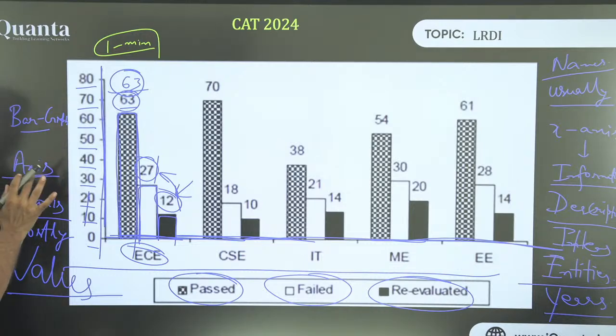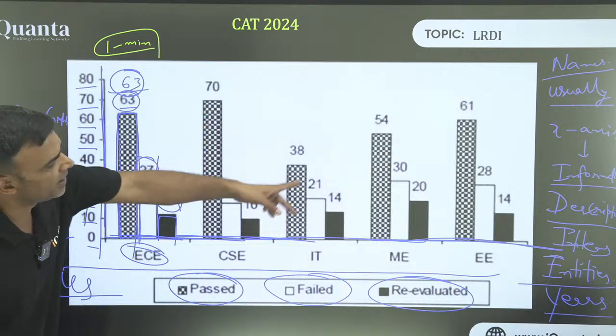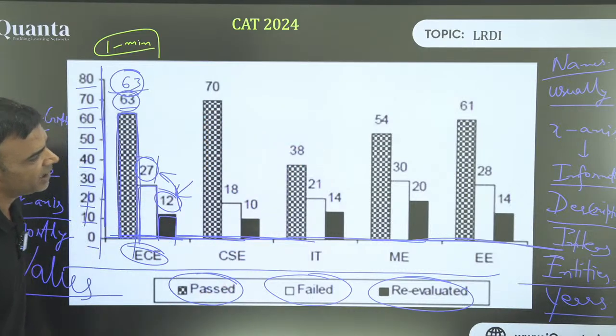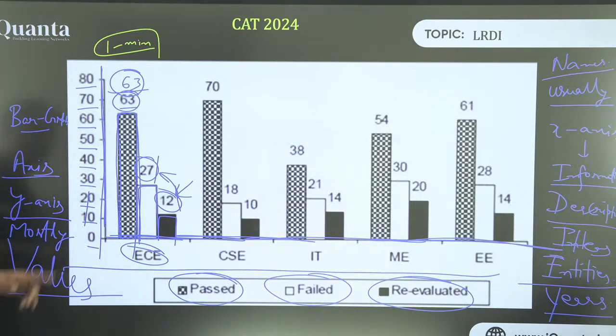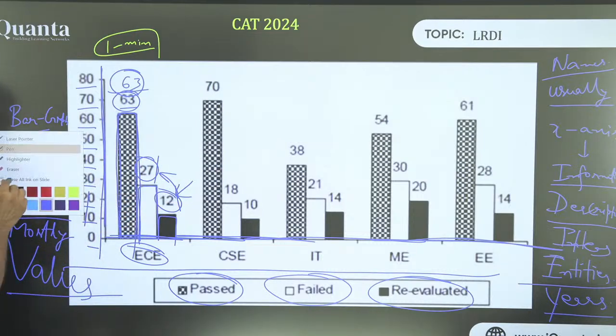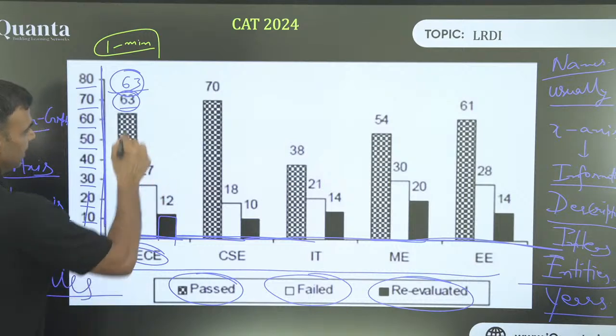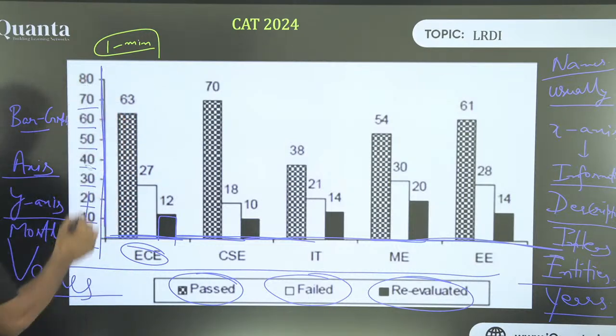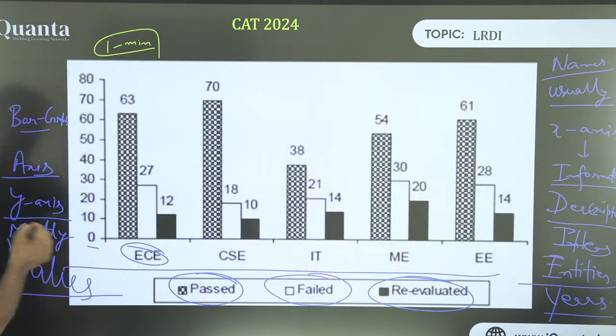So this is one type, that is the bar graph, right? Most of the cases the values are given. If they are not given, you will have to draw the line and check. For example, if I just remove this and assume that this is not given, how do I identify?